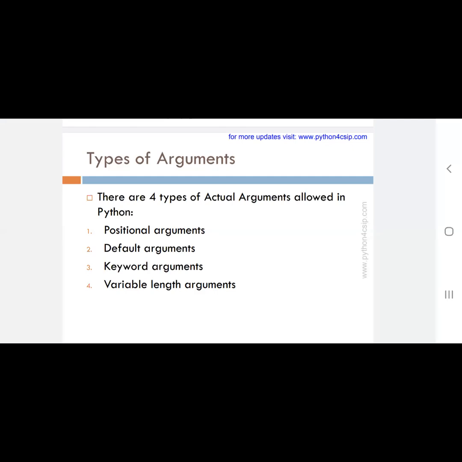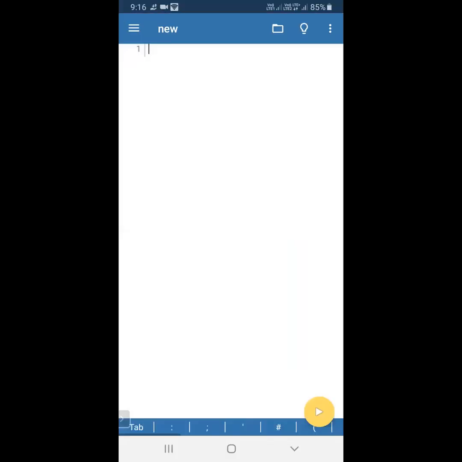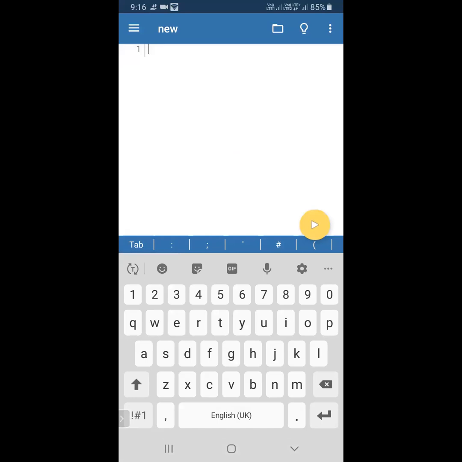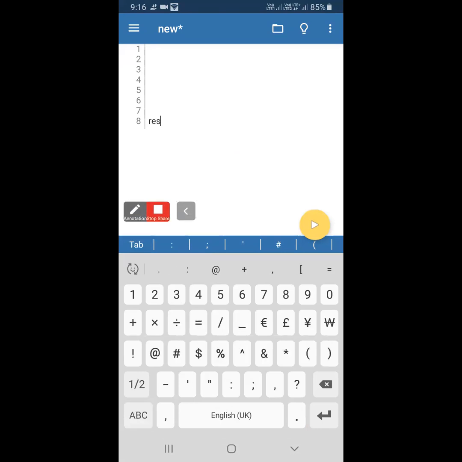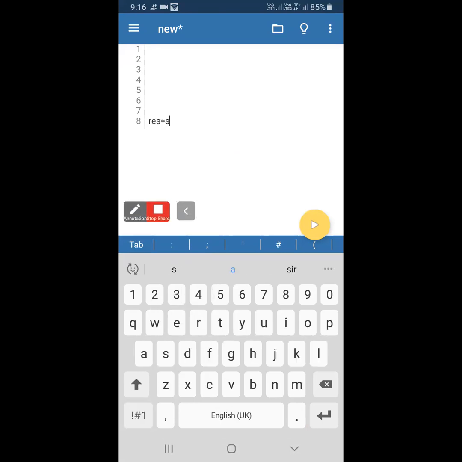Then let me go for the keyword argument, that is the named argument. Let me see one example program, then you can easily understand. Here we are going to do the same thing. We will see the same simple interest program itself for better understanding. So I'm just defining the main program and directly calling the function. Res is a variable, res equal to si is a function.